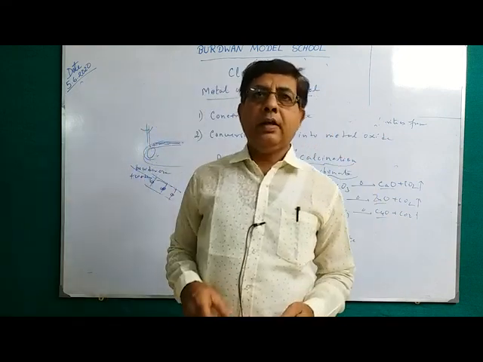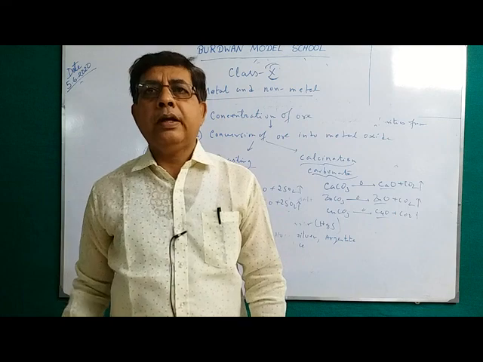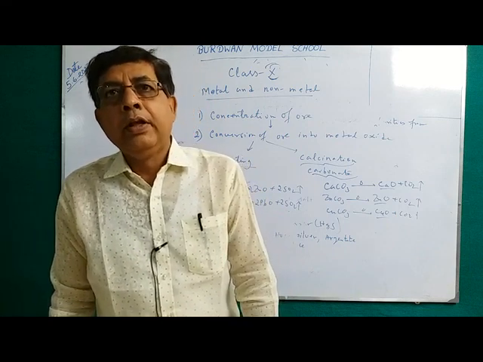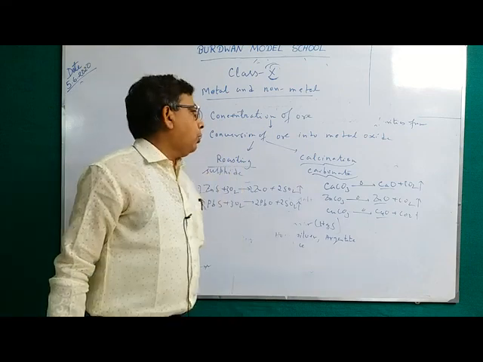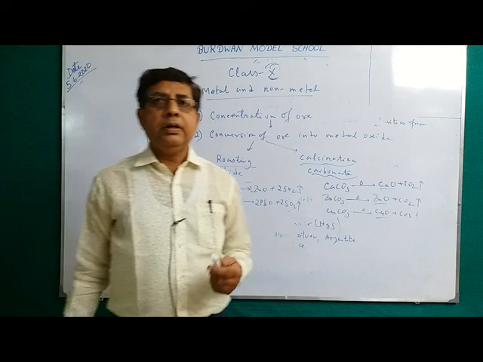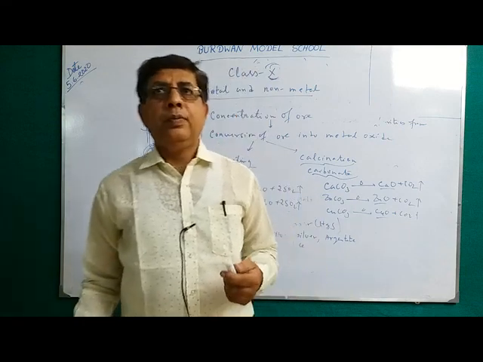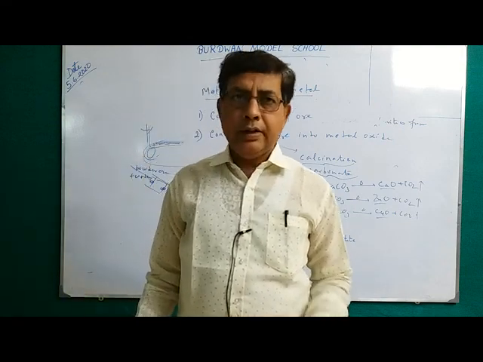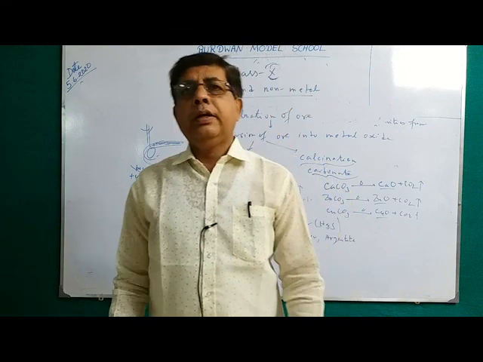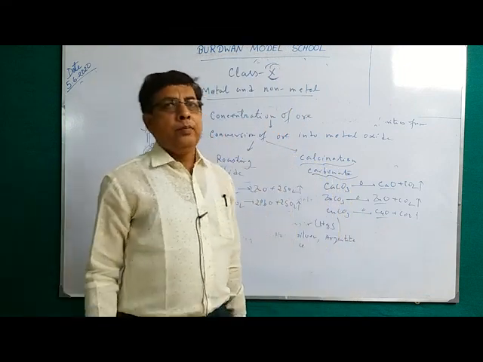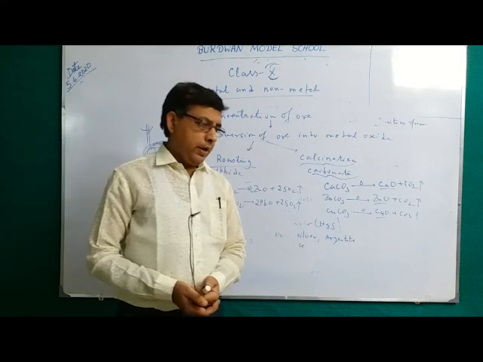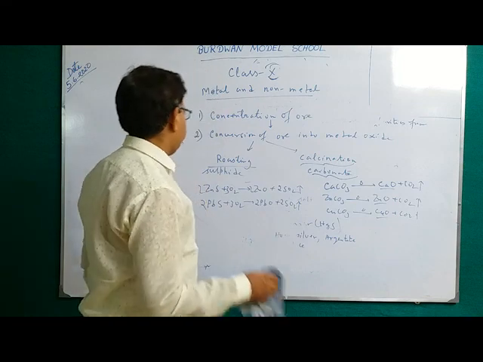So the second step is the conversion of the metal sulfide or carbonate into oxide for better reduction. This can be done by two processes, either by roasting or by calcination. Roasting is done for sulfide ore in presence of oxygen at high temperature, and calcination is done for carbonate ore in absence of oxygen. By both roasting and calcination, we convert the ore into oxide. So this is the second step.